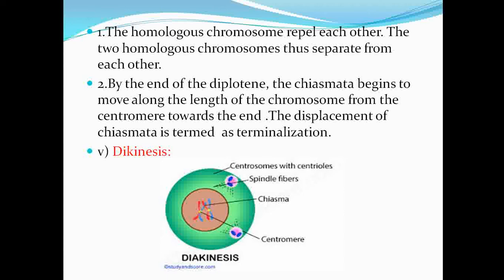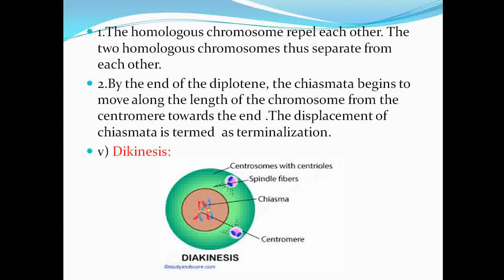In the pachytene step, crossing over takes place, and exchange of genetic material also takes place. But what happens next is that in the diplotene step, the homologous chromosomes try to repel each other and move away from each other. The two homologous chromosomes separate, and by the end of diplotene, chiasmata begin to move along the length of the chromosome from the centromere towards the end. The displacement is also called terminalization.